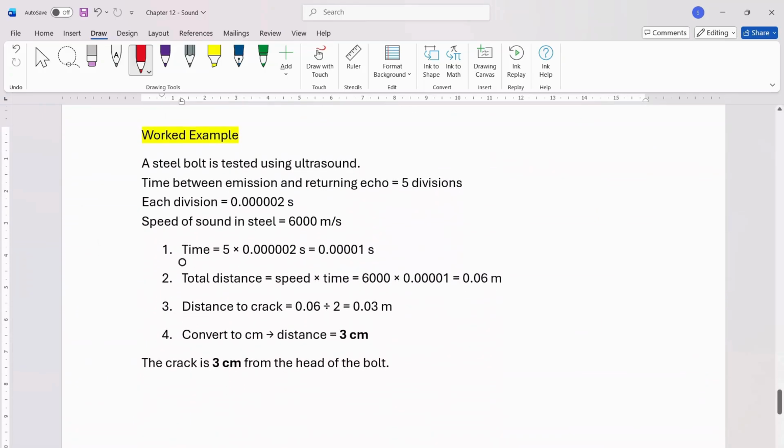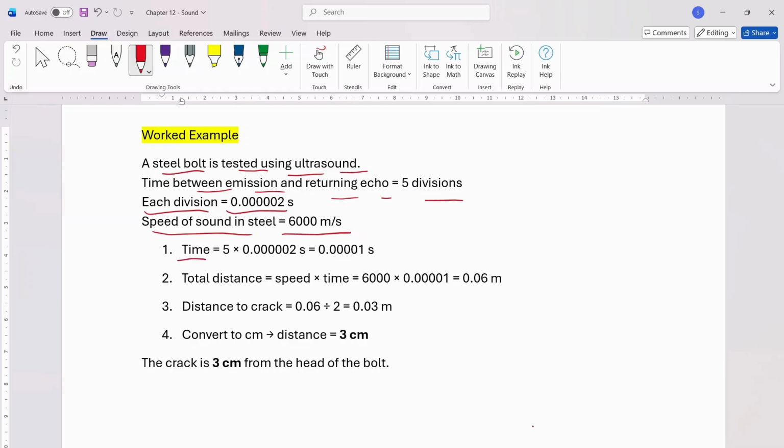Worked example: a steel bolt is tested using ultrasound. The time between emission and returning echo is equal to 5 divisions. Each division is equal to 0.000002 seconds. The speed of sound in steel is 6000 meters per second.